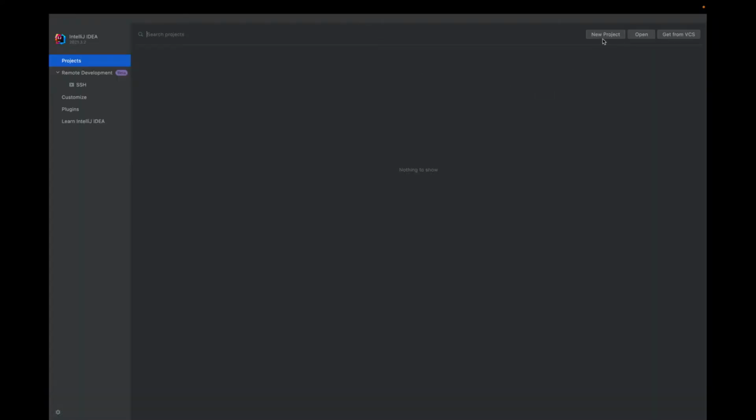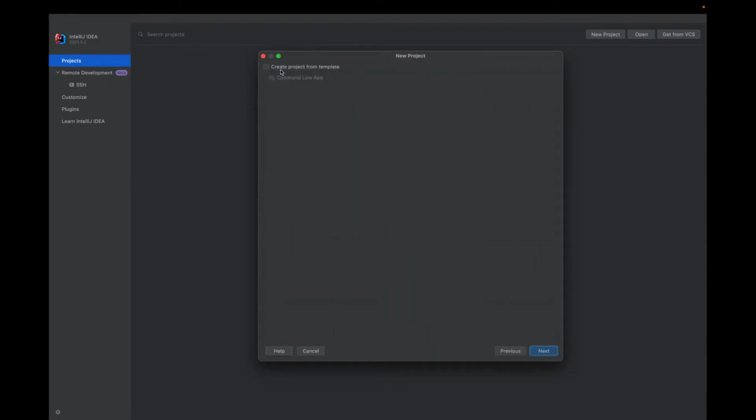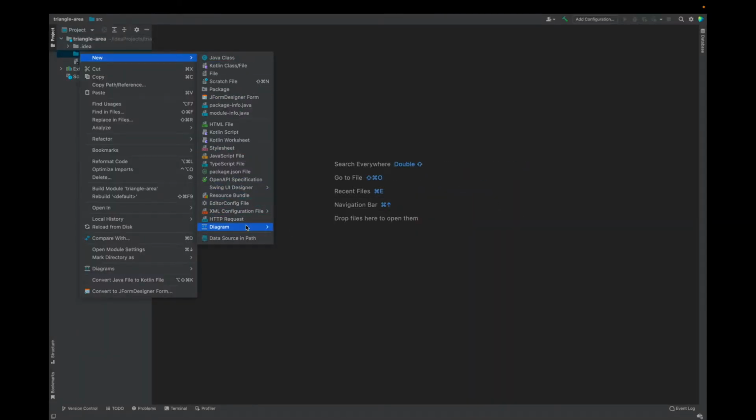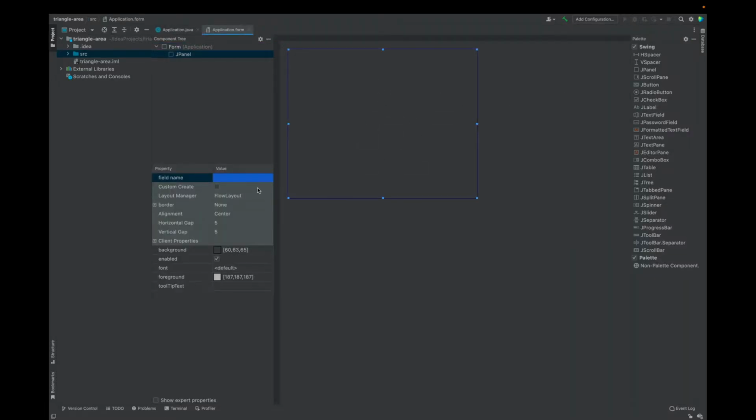Back in IntelliJ IDEA, I'm going to click on New Project, and it's going to be a Java 17 project, next, and I'm going to call this Triangle Area, and I'm going to click Finish. But instead of Java class, this time what I want to do is use the Swing UI Designer and click GUI Form. Make sure Create Bound Class is checked. I'm going to make the form name Application, and Base Layout Manager, we can do Flow Layout, and that's just how components are placed on the screen. Click OK. And so this creates this panel for us, and I'm going to give the panel a name. Let's call it Main Panel.